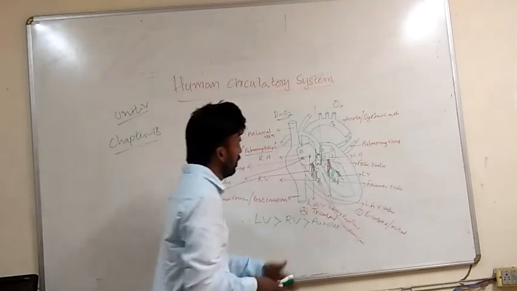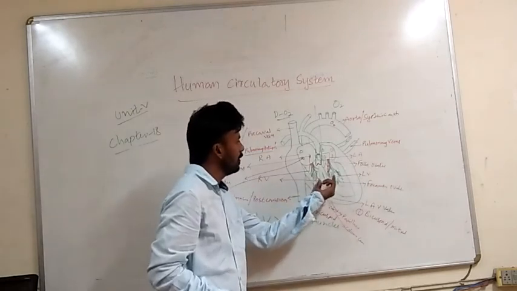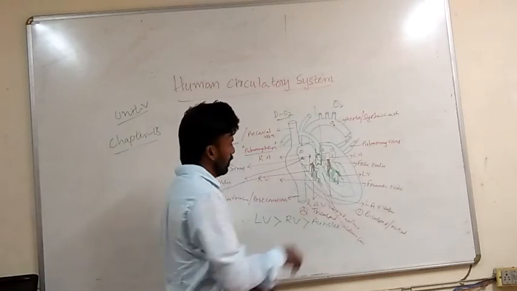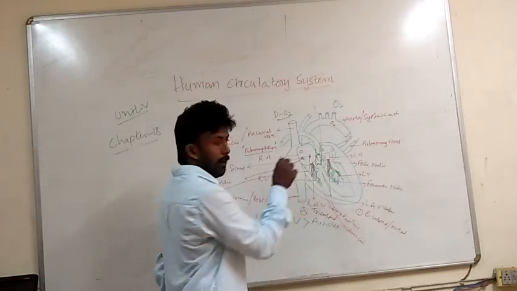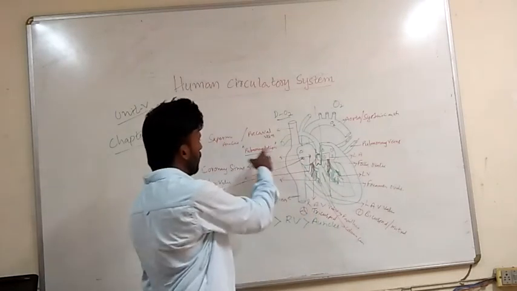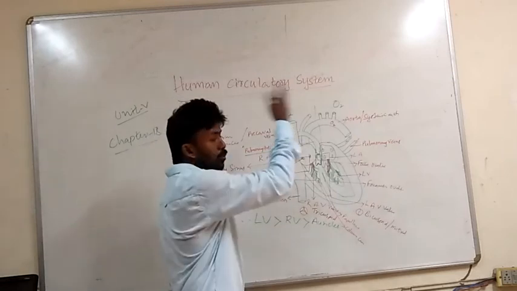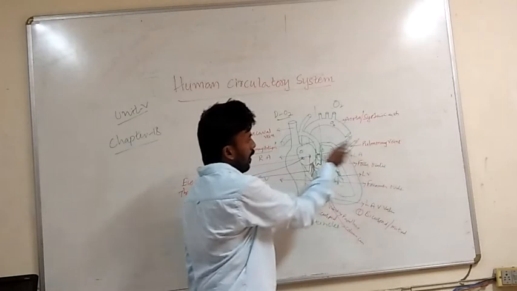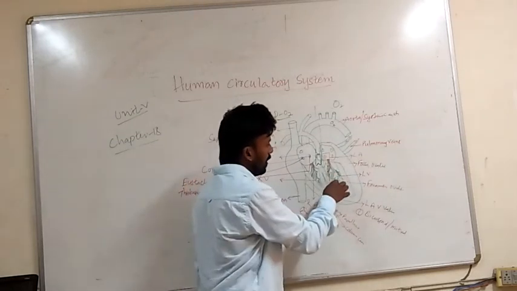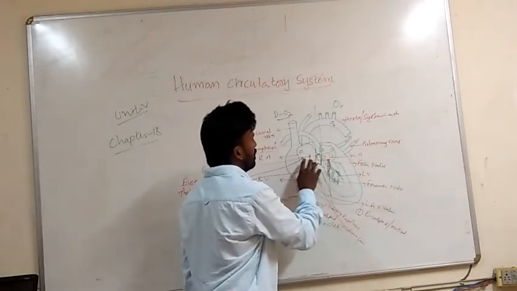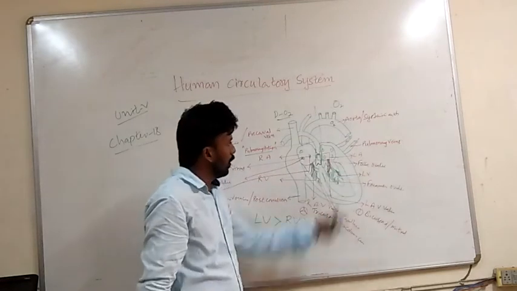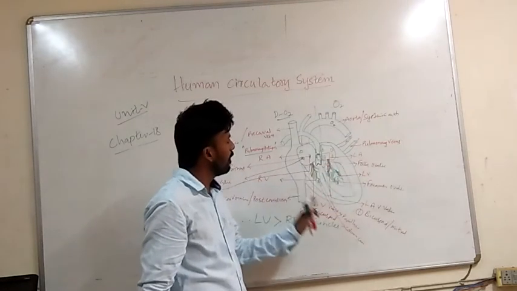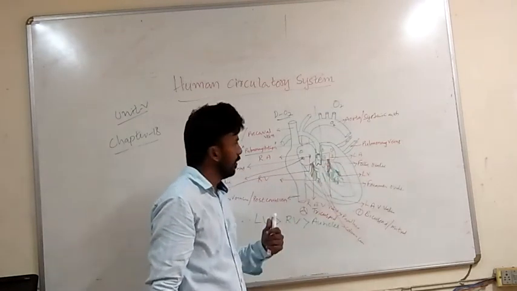And now the blood is in the ventricles. From the right ventricle, blood is taken out through the pulmonary artery to the lungs. That purified blood arrives through the pulmonary veins to the left auricle. From here, through the left ventricle, the blood is pumped out to each and every part of the body. This is the overview of the blood circulation.